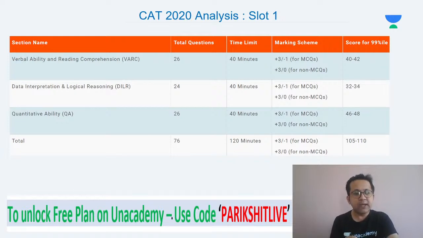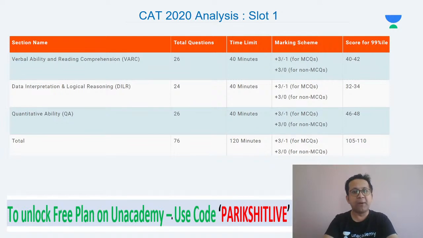Now remember, 12 questions correct does not mean answering 12 questions, right? The number of attempts should be more than that. Why? Think about it. Your accuracy might not be 100%. Even very few CAT aspirants have 100% accuracy. So if your accuracy is today around 80% only, in that case, you got to attempt 20% more questions. So you want to get 12 correct, you would want to attempt around 15 to 16 of them, hoping that 12 of them would be correct.